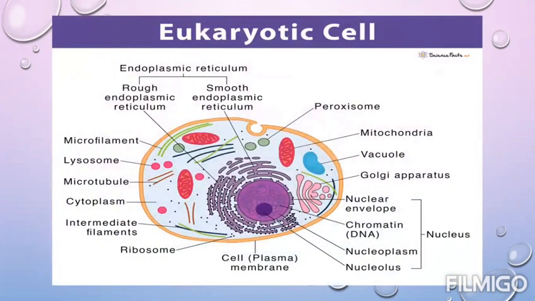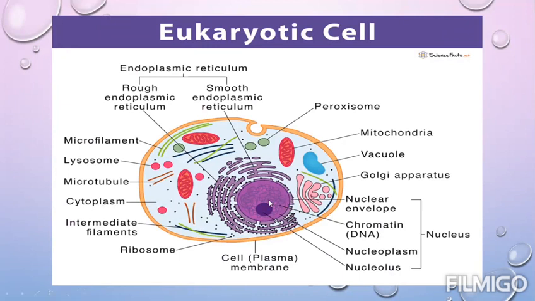Now there is the structure of the eukaryotic cell. So we will start from the plasma membrane. It is a double layer membrane which separates the internal content of a cell from its outer environment. It is also called a phospholipid bilayer. Inside the plasma membrane, a semi-fluid substance of the cell is present, known as cytoplasm. This content is present outside the nuclear membrane and inside the cell membrane.